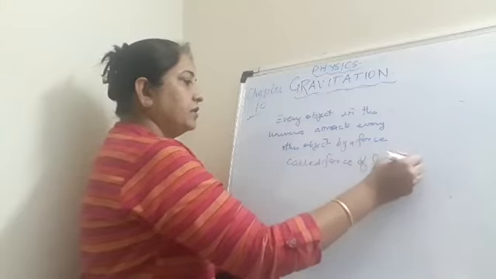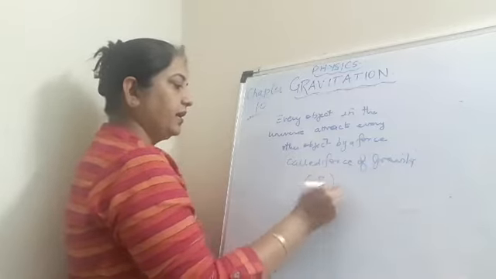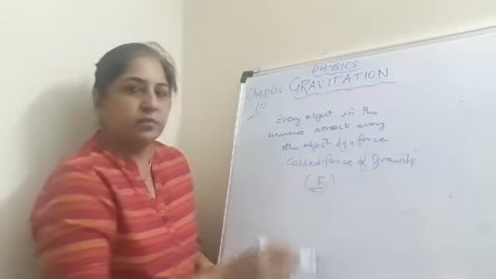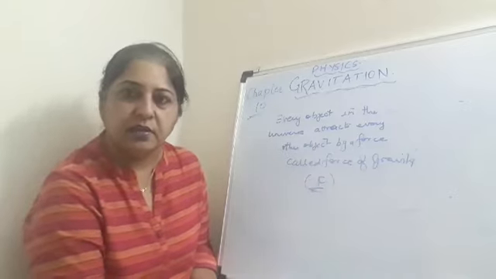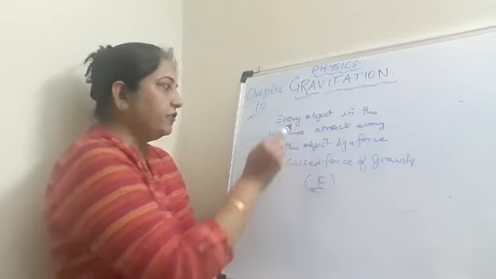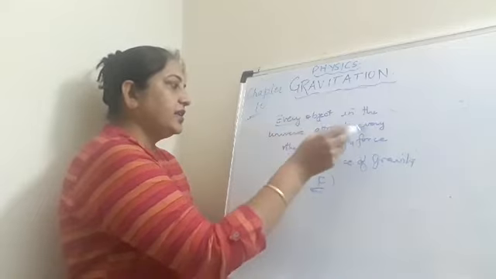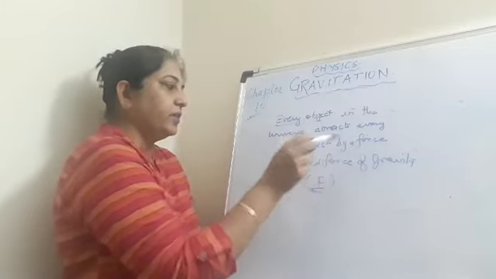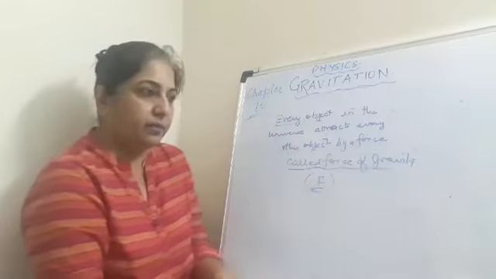We can show this force of gravity by capital F, and you know that force is measured in Newton. We have studied this in the previous chapter. So every object in the universe attracts every other object by a force, and that force is called the force of gravity.